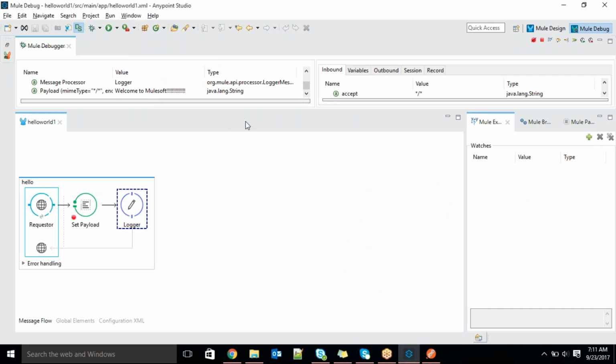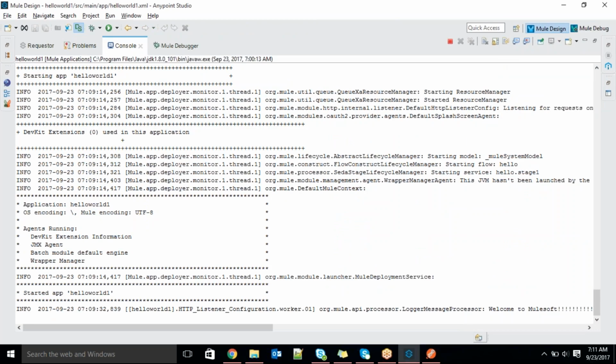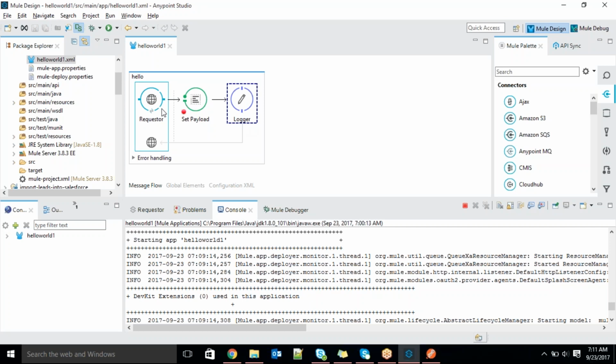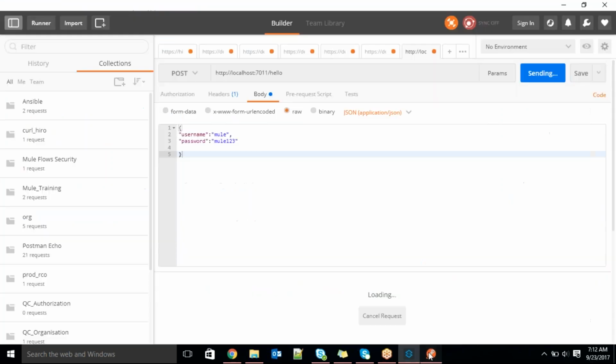Coming to that, we need to convert it, guys. Here, the behavior of the HTTP connector is that whatever input we are getting, it will convert into a buffer input stream. That is the standard behavior of the HTTP connector. Hope you understood what I'm trying to say.